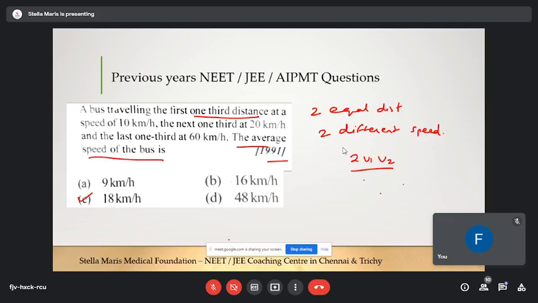Very good. And here they have given three equal distances and three different speeds, and for that there is also a formula. That is 3v1 v2 v3 divided by v1 v2 plus v2 v3 plus v3 v1.